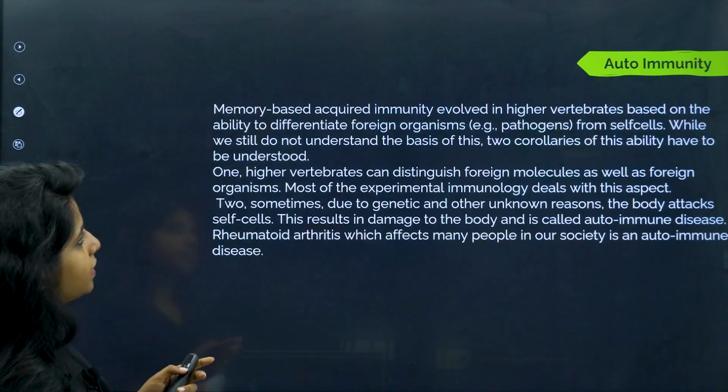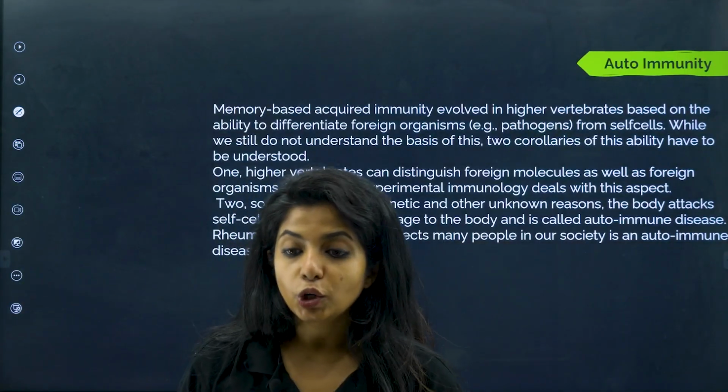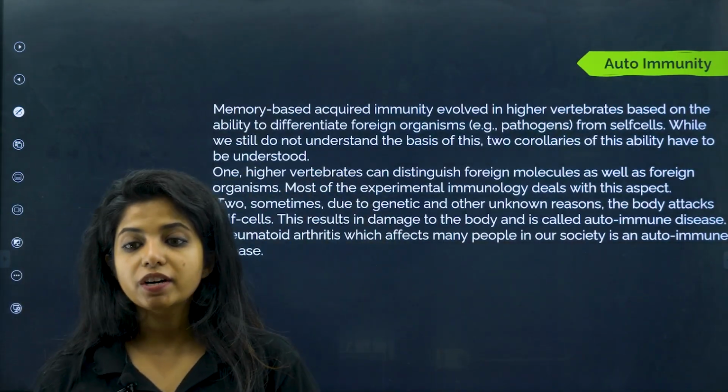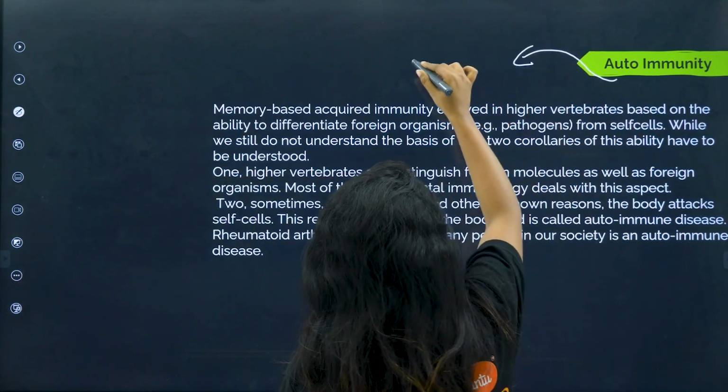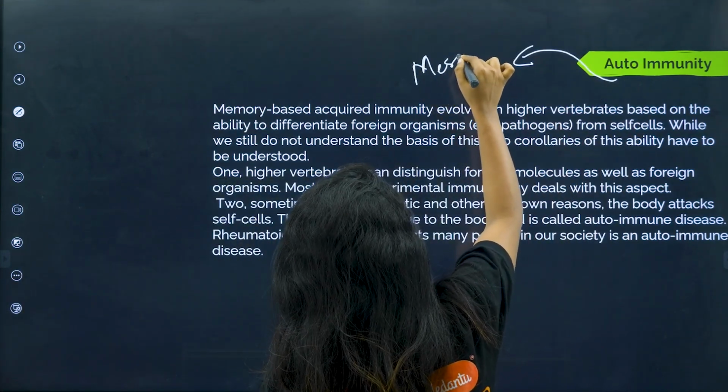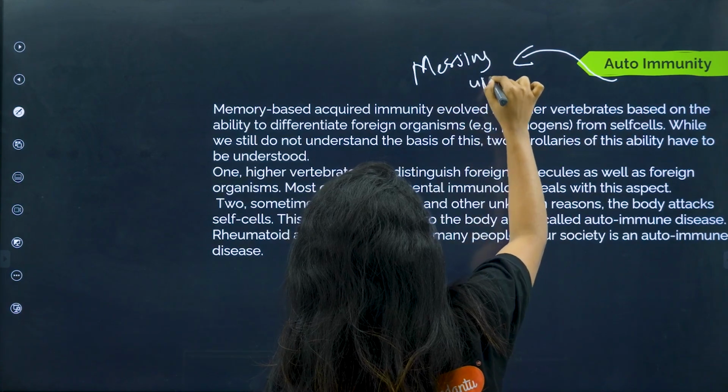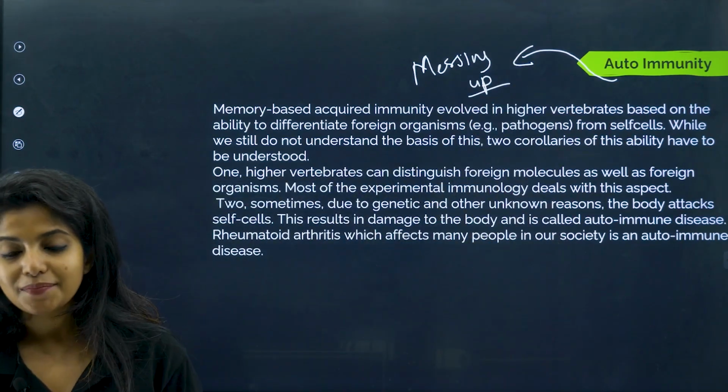So yes. Now we come to autoimmunity. As you know, the term autoimmunity means our immune cells are messing up, children. They are messing up big time. Why did I say that?